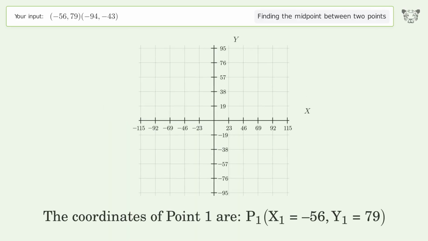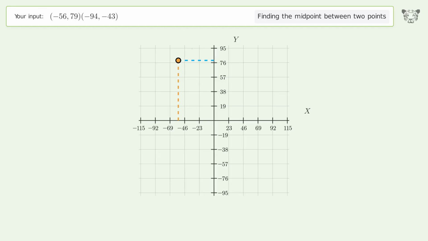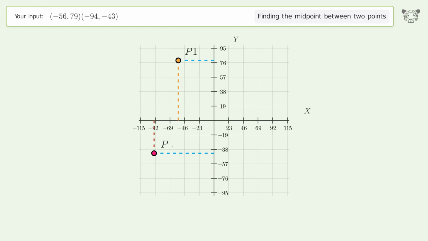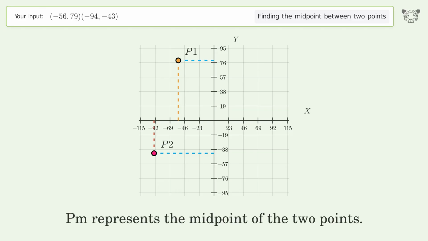The coordinates of point 1 are, x1 equals -56, y1 equals 79. The coordinates of point 2 are, x2 equals -94, y2 equals -43. PM represents the midpoint of the 2 points.